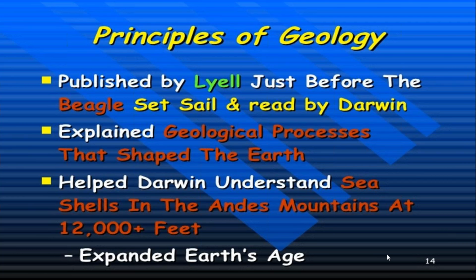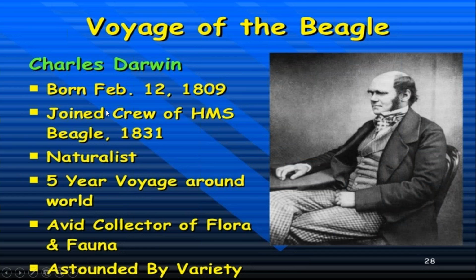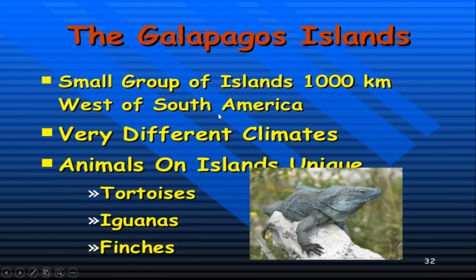Students, I'm just telling you a story. Darwin was moving on his ship, the Beagle. He was born in 1809. He joined the crew in 1831. He was a naturalist. Almost 5 years, he was moving around the world. Unexpectedly, he reached the Galapagos Island. That was a small island, 1000 kilometers from South America.